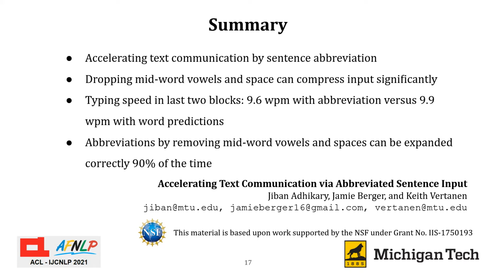Interestingly, in the last 8 phrases of a 30-minute typing session, novices typed with an entry rate of 9.6 words per minute in the abbreviated sentence condition compared to 9.9 words per minute in the word condition. We found if sentences were abbreviated by removing mid-word vowels and space between words, our recognizer expanded them correctly 90% of the time. At its current state, our work provides some directions to improve our system.